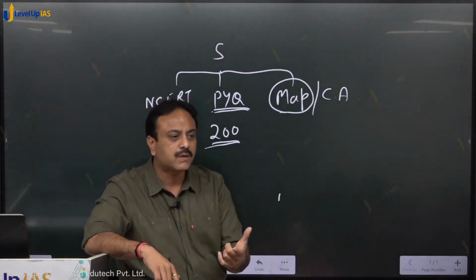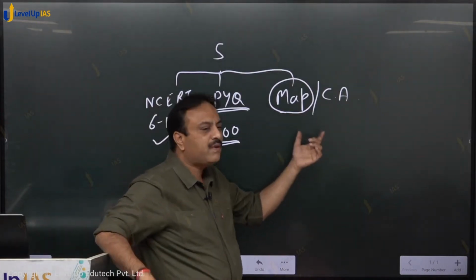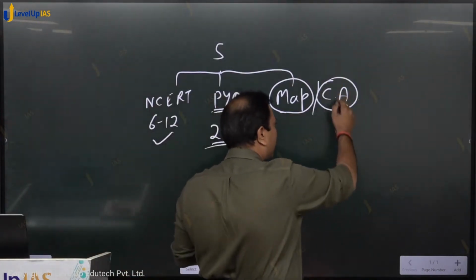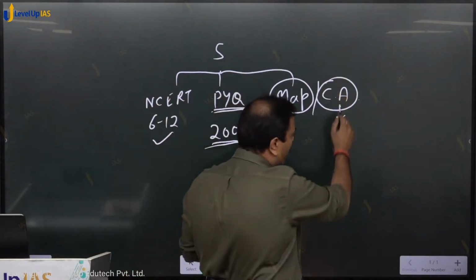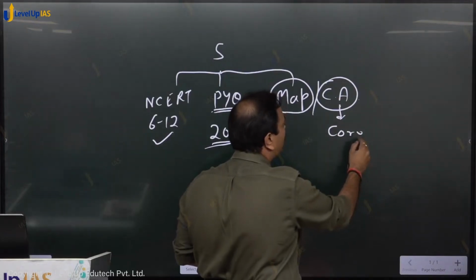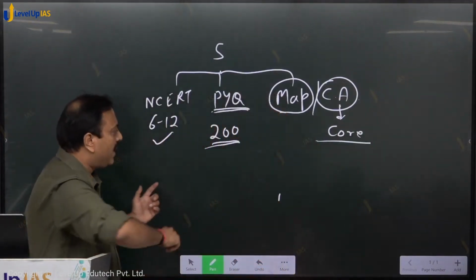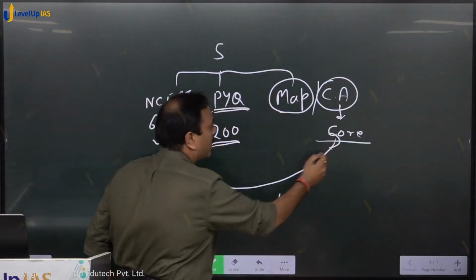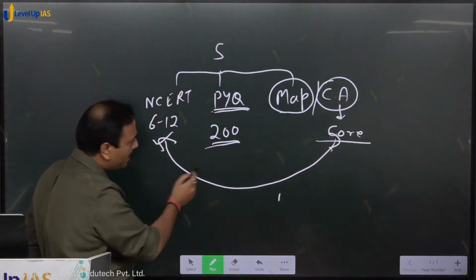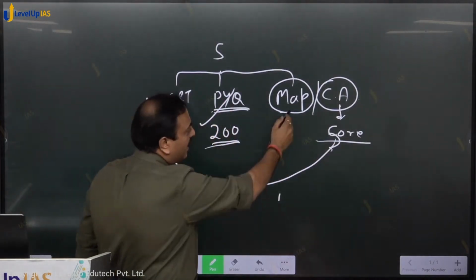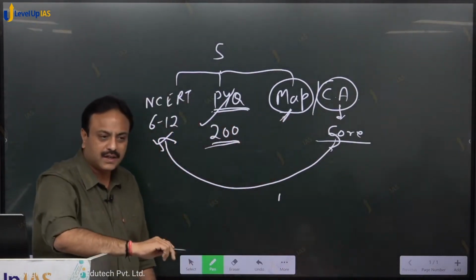So the last 15 months of coverage in map work, and the same will be true for current affairs, and this will not be solely current affairs, it will be current affairs plus the core section of geography. So we will be handling the core section of geography over here, PYQs over here, and map based questions in this particular section.